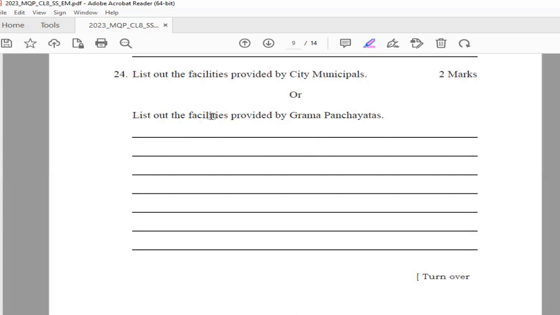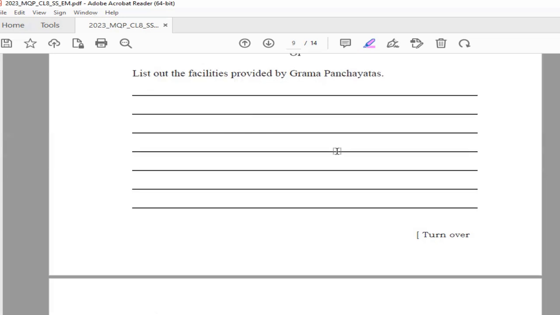Now, next question is also a bit similar, but here you have to list out the facilities provided by Grama Panchayat. So, answer is to maintain peace and protect the Panchayat property, to prepare the annual budget of the local body, to undertake health and family welfare programs, to plan and undertake the development works like laying of roads, electrification, housing, and supply of drinking water, to maintain cleanliness and sanitation of the area. So these are the facilities provided by Grama Panchayat.